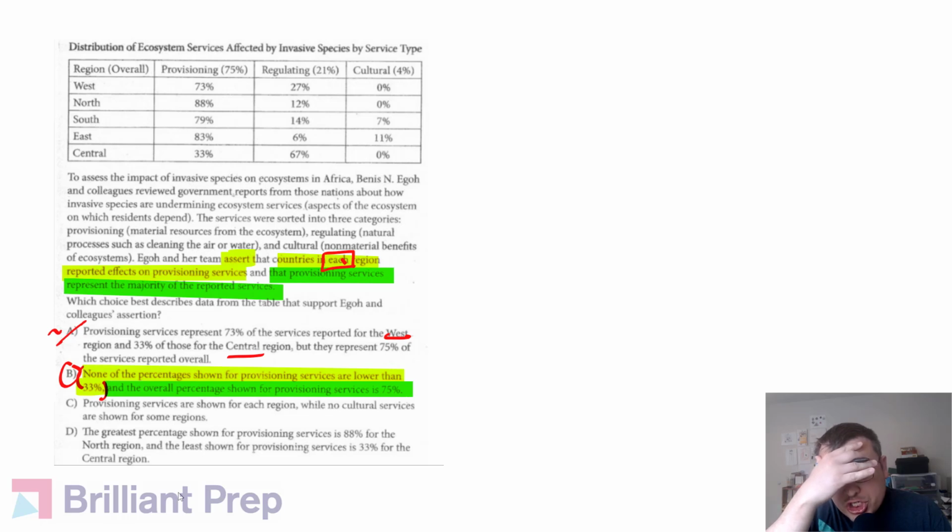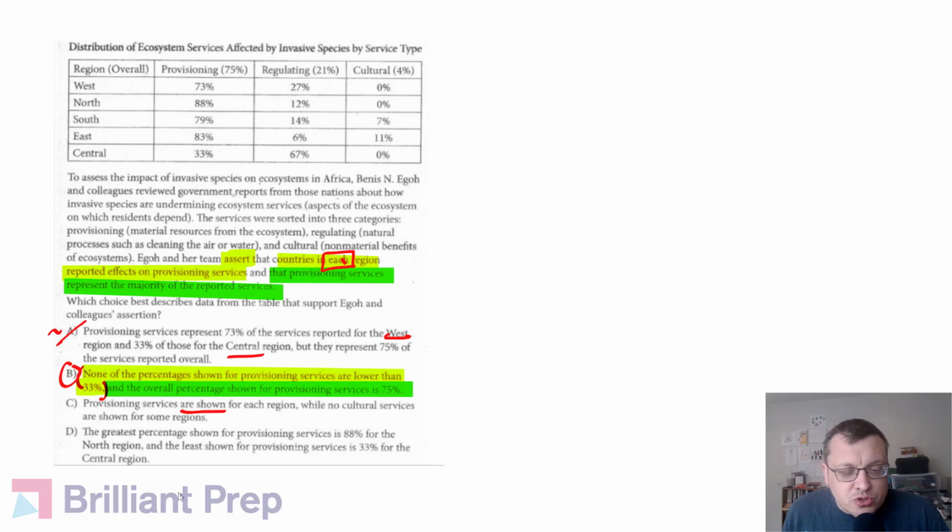Provisioning services are shown for each region. So this is a little vague. Provisioning services are shown for each region. I guess it's trying to say that there's a certain percent for each versus 0% for some of them. We'll give it a pass, but I'm not super happy about that. If you contrast that with choice B, B is much more specific and concrete. But the second part of this choice is really bad.